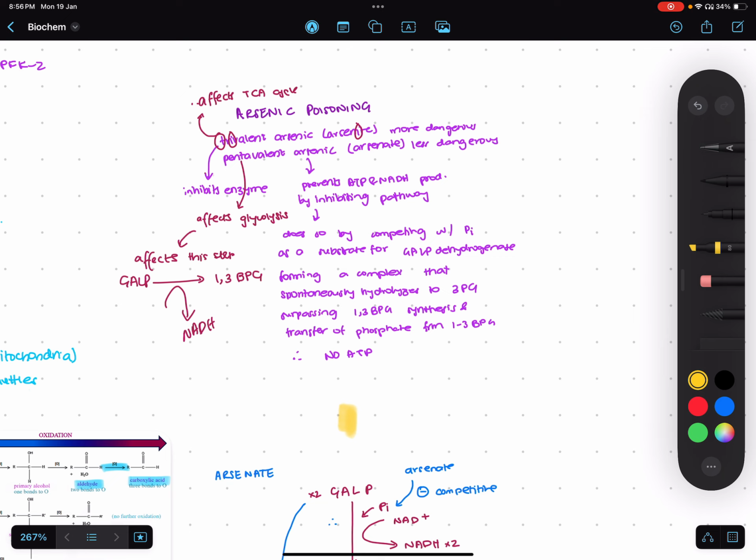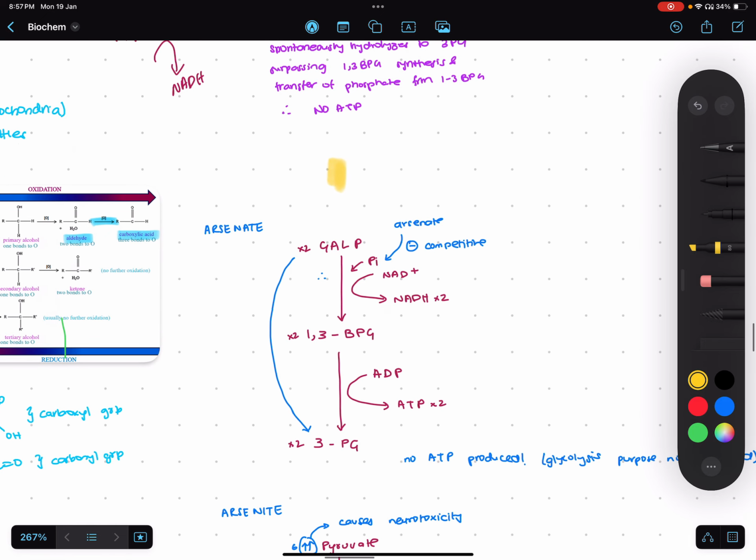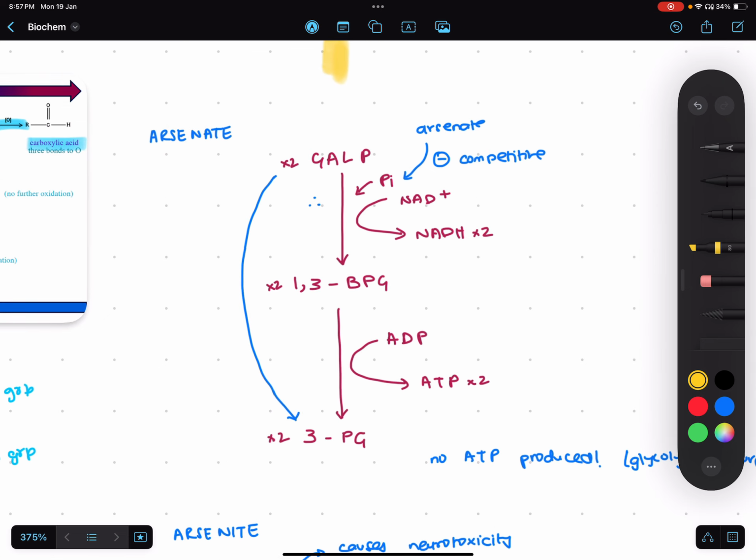Now, let's talk about pentavalent arsenic first. So, this affects glycolysis, but what step of glycolysis exactly? If you can recall, GALP, which is glyceraldehyde 3-phosphate, gets converted to 1,3-bisphosphoglycerate, right? And here you need oxidized NAD and you also need inorganic phosphate, and these are the two things that